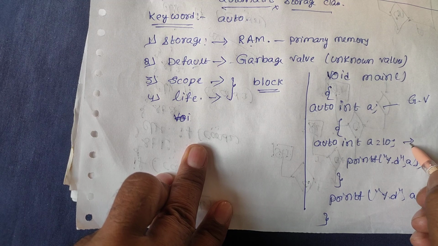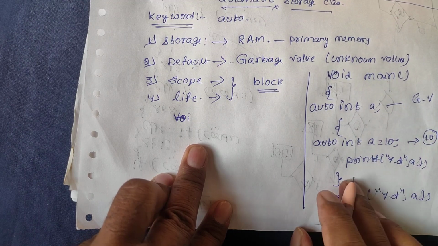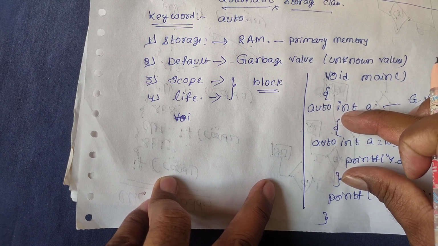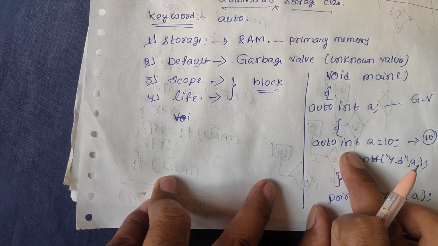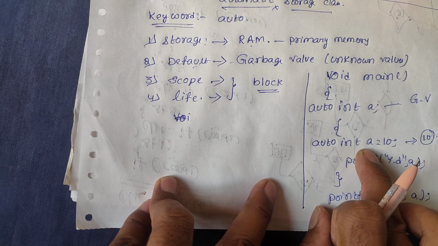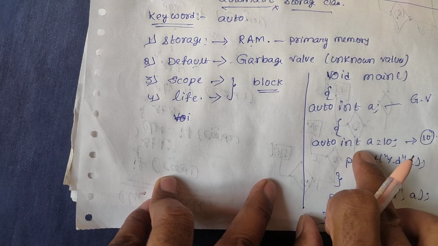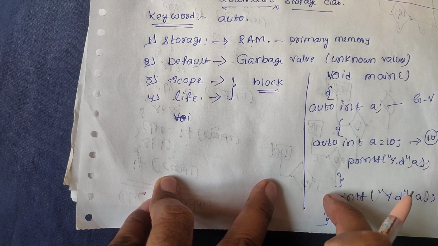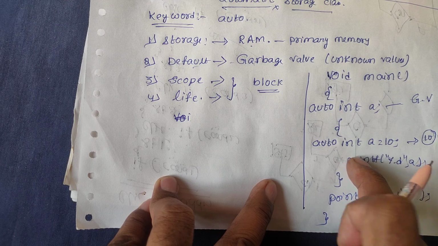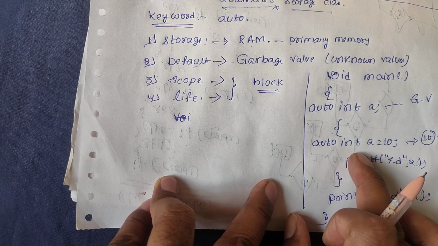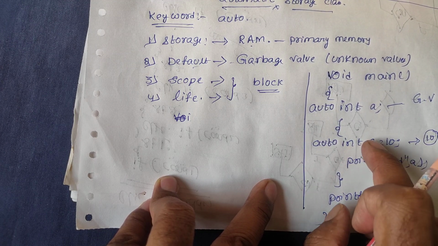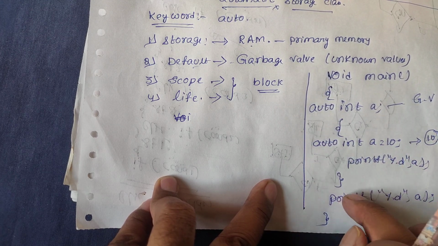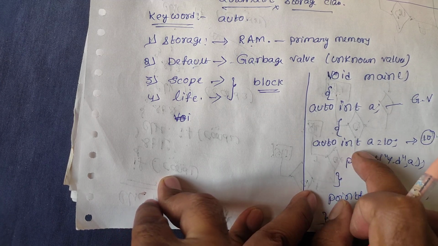Here what is the value? It is 10. That is the variable's value. So here there is one block. The value of the variable lasts until the end of this block. Once we come out of this block, the value of a will expire. That means it is not possible to access the value of a in this block from outside the block.